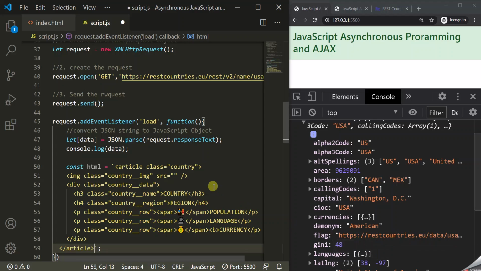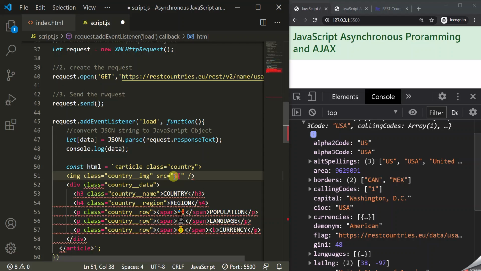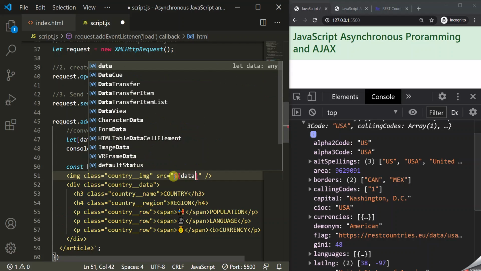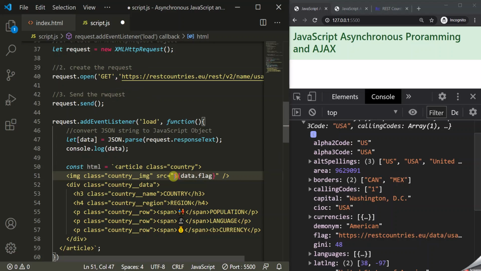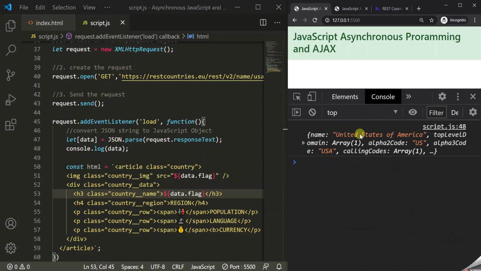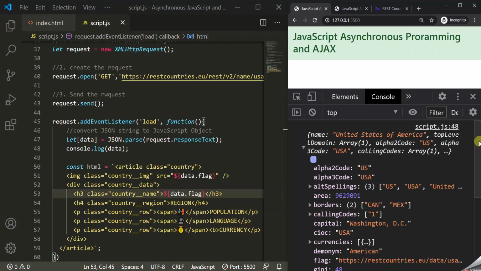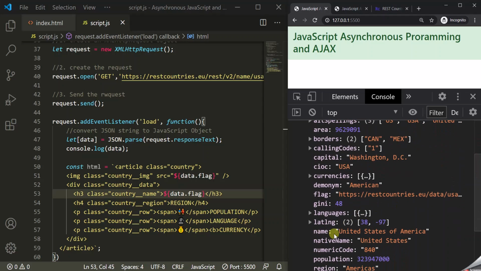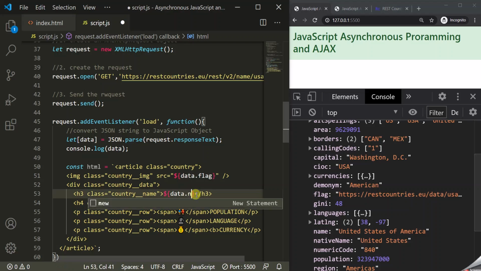So let's use this flag property. Inside this source attribute, I'll use the dollar symbol, and then inside the curly braces, let's say data dot flag. All right, and it will display the flag inside the card. Next, we want to get the country name. For country name we have this property here. If we scroll down, we have this name property, so we can use it.